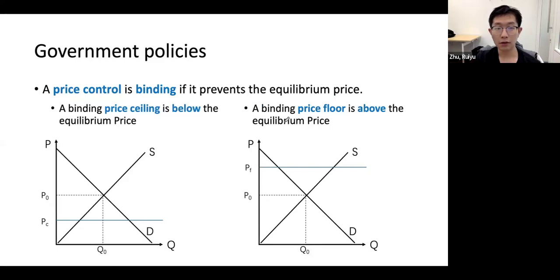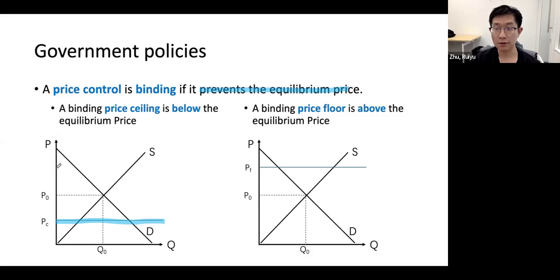And when are these policies effective or binding? So the price control is binding if it prevents the equilibrium price. What does it mean? So suppose for the price ceiling, the price ceiling is binding when it's below the equilibrium price because that's the highest price you can have. You cannot have something higher. Without the control, the natural equilibrium price will be the P0, right? So with the control, we can only have the PC.